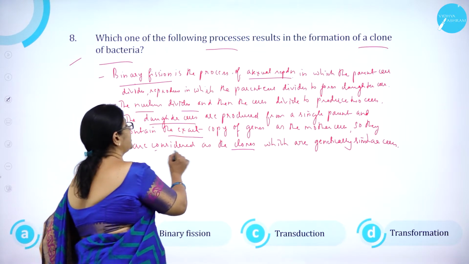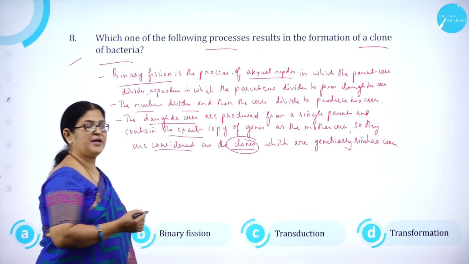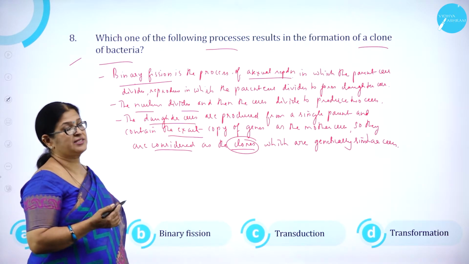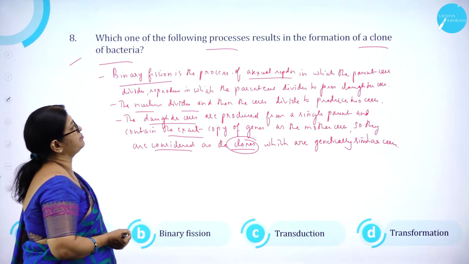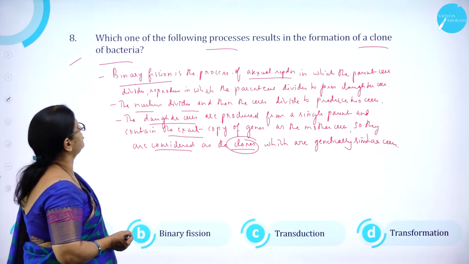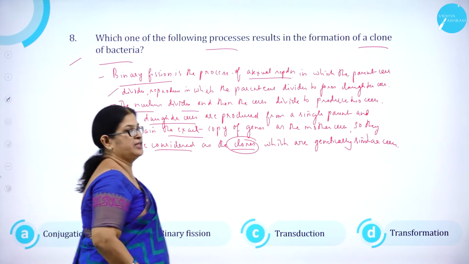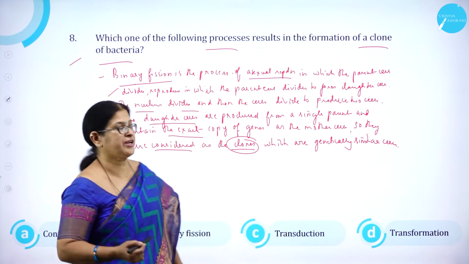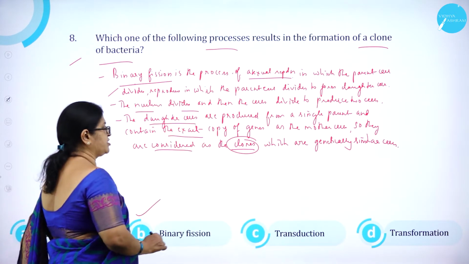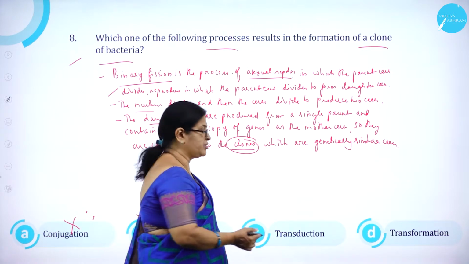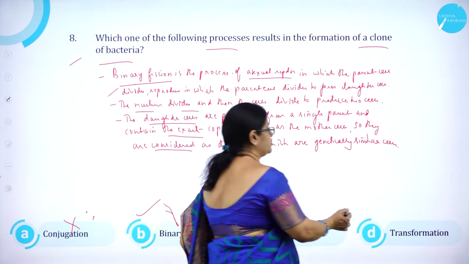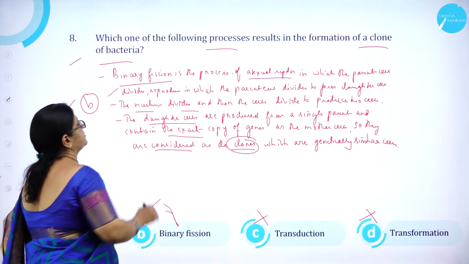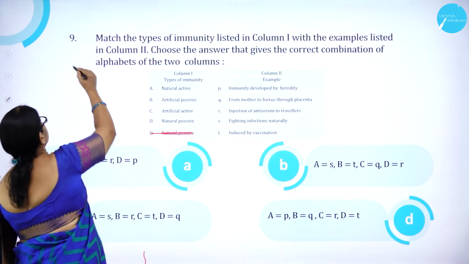So they are considered as what? Clones. Clones are nothing but exact copies of their parents, which are genetically similar cells. So which one of the following processes results in the formation of a clone of bacteria? It is binary fission. Option A, conjugation, is a type of sexual reproduction. Binary fission is asexual reproduction. Transduction is a type of sexual reproduction, wrong. Transformation also is wrong. So option B is correct. Moving on to question number 9.